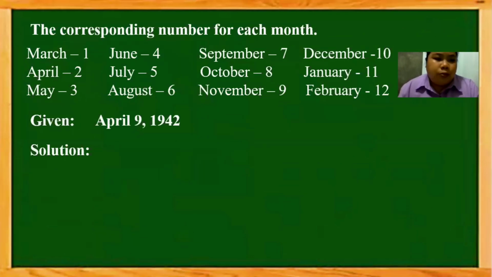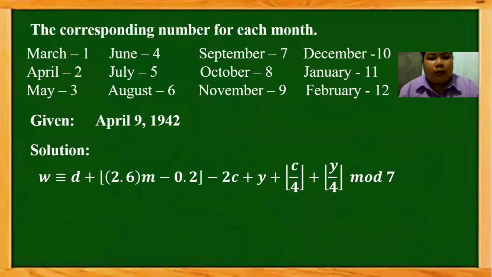For our solution, we're going to use the formula W is congruent to D plus the greatest integer function of 2.6 times M minus 0.2, minus 2 times C plus Y plus the greatest integer function of C over 4 plus the greatest integer function of Y over 4, modulo 7.